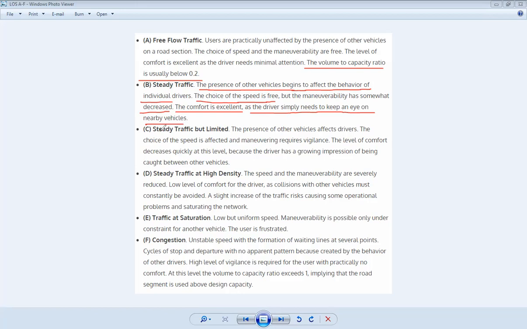The third level of service is a steady traffic, but limited. So here the presence of other vehicles affects the driver. In this case, choice of speed is also affected, and the level of comfort decreases quickly here. Why is it decreased? Because the driver has to keep the attention towards other vehicles.